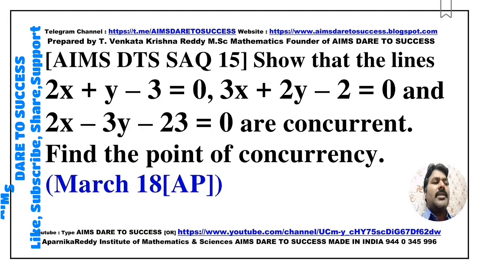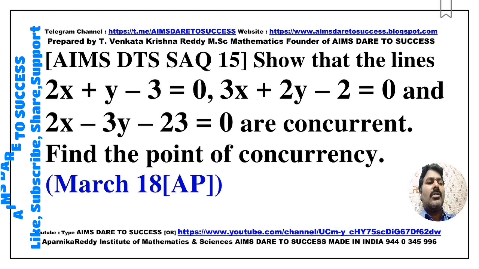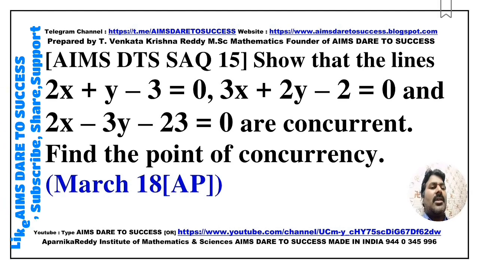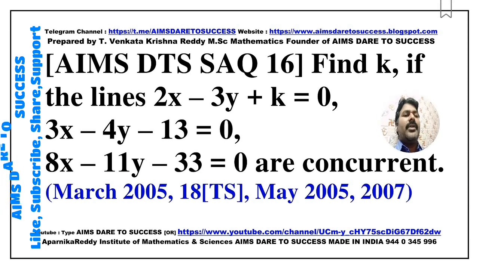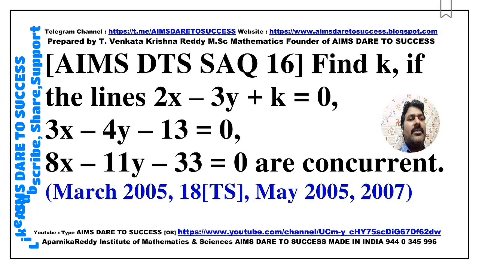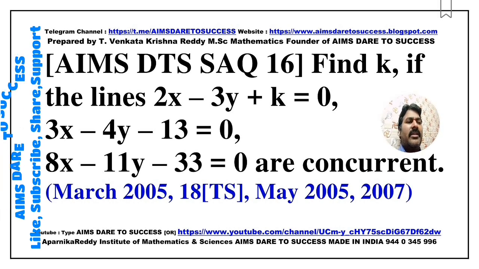Next, SAQ 15. Show that the lines 2x plus y minus 3 equals 0, 3x plus 2y minus 2 equals 0, and 2x minus 3y minus 23 equals 0 are concurrent. Find the point of concurrency. This question came from March 2018, Andhra Pradesh. Next, SAQ 16. Find the k value if the lines 2x minus 3y plus k equals 0, 3x minus 4y minus 30 equals 0, and 8x minus 11y minus 33 equals 0 are concurrent. This question is very, very important and very easy also.